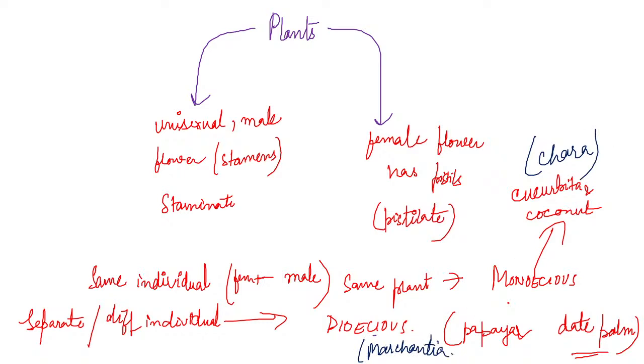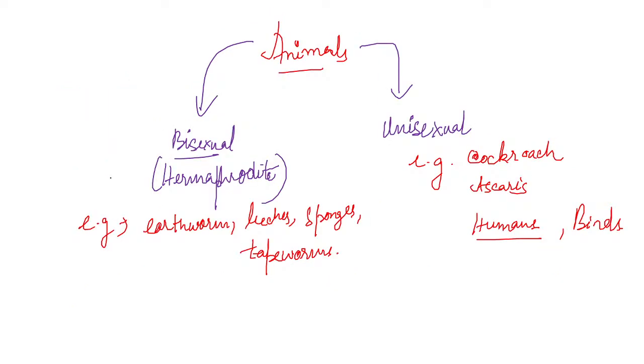Okay, so this is very important. Bisexual flower, we will have bisexual flower. Bisexual flower, it will be sweet potato. Sweet potato has bisexual flower. So you have to just remember these examples, nothing else. Okay. Now we will study gamete transfer. Option B is gamete transfer. How the gamete is transferred.